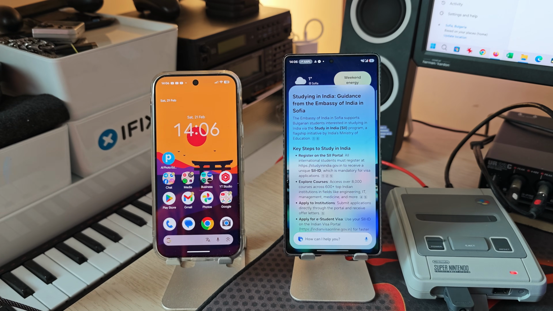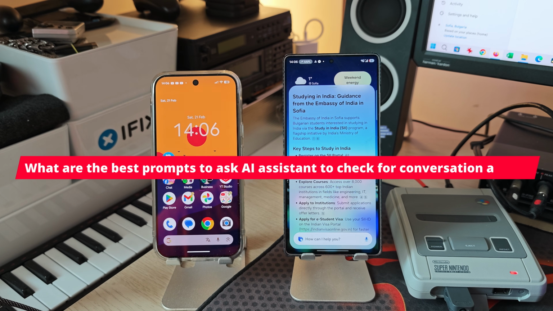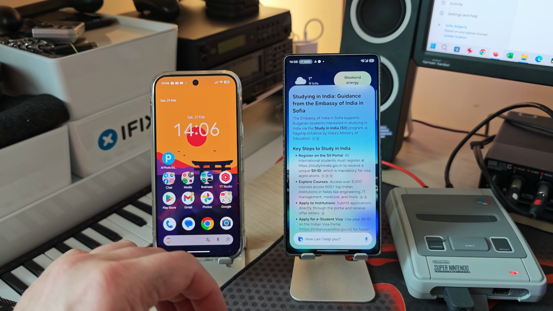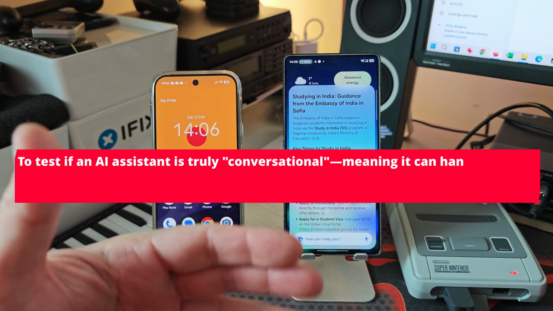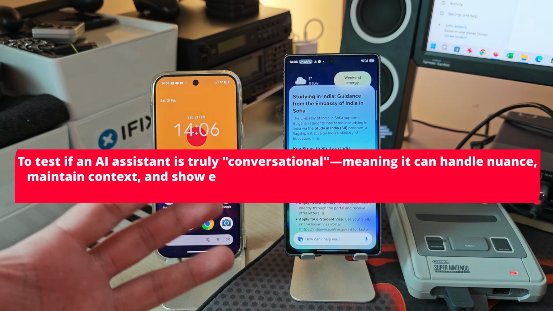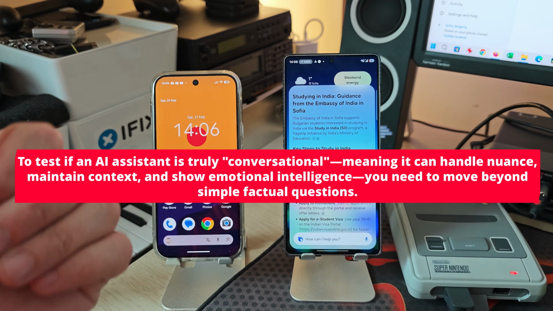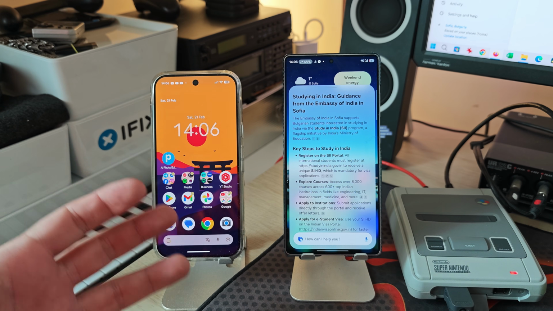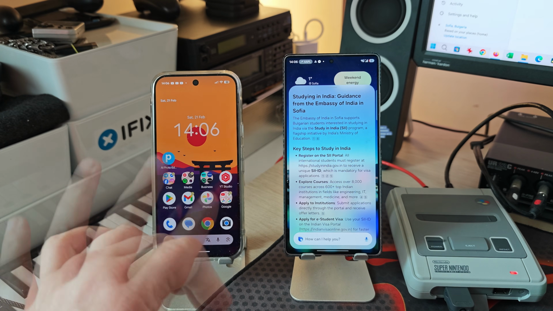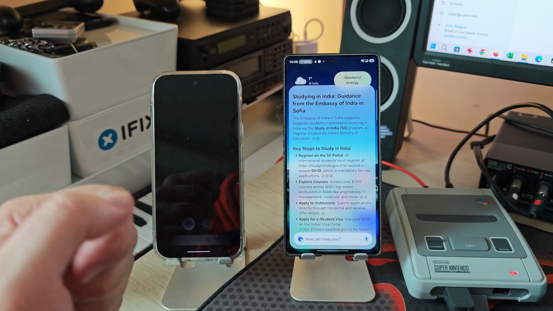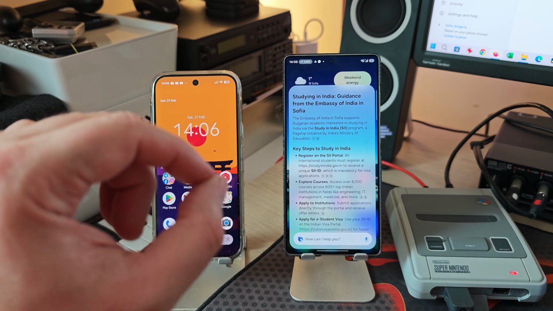So I asked AI, what are the best prompts to ask an AI assistant and check for conversation ability? And what I got in return was, to test if an AI assistant is truly conversational, meaning that it can handle nuance, maintain context, and show emotional intelligence, you need to move beyond simple factual questions, which is pretty simple for an advanced large language model. So the best prompts for this use case is like the stress and stretch method, pushing AI into scenarios where it must give you a reason, where it must adapt its tone, and remember previous turns of conversation.